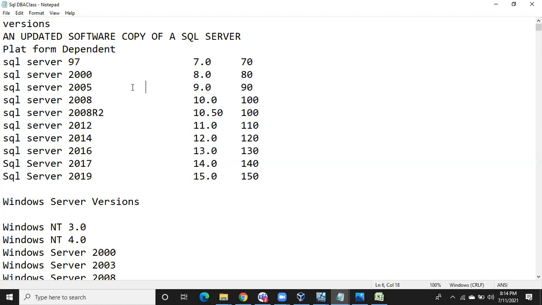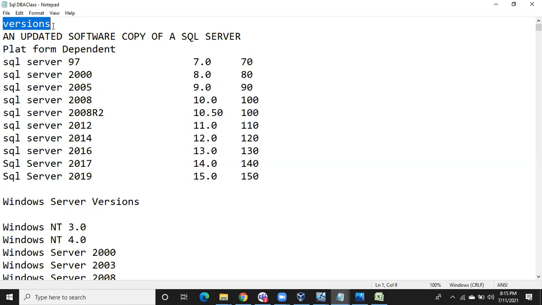So we have versions. What is meant by a version? A version means an updated software copy of SQL Server. Earlier, you know how to use laptops and operating systems. We had Windows XP, Windows Home Basic, Windows Vista, Windows Premium, Windows 7, Windows 8, Windows 8.1, Windows 10.